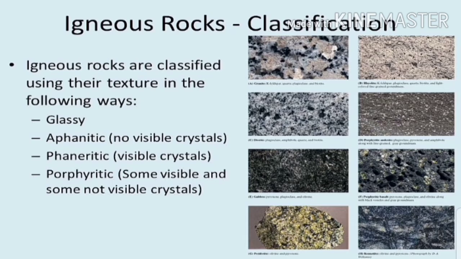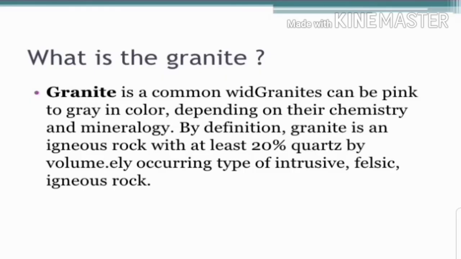So dear children, there are again some examples, or the types of igneous rocks. So let's study one by one. The types of igneous rocks formed depends on the types of minerals that magma contains and the rate at which it cools down. Some examples of igneous rocks are granite, obsidian, pumice and basalt, which are described below.